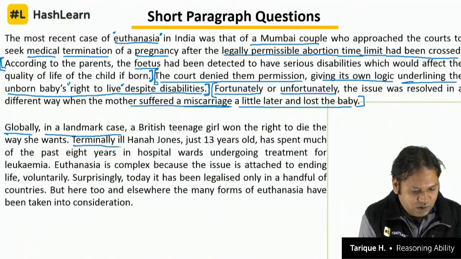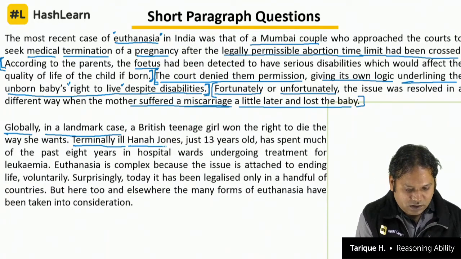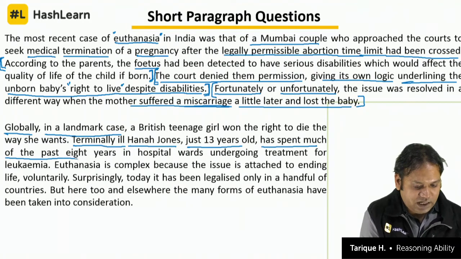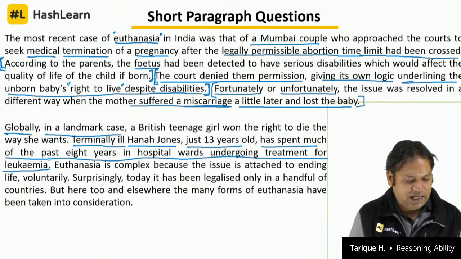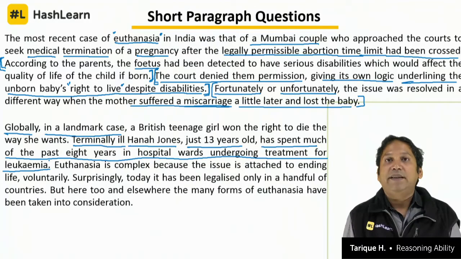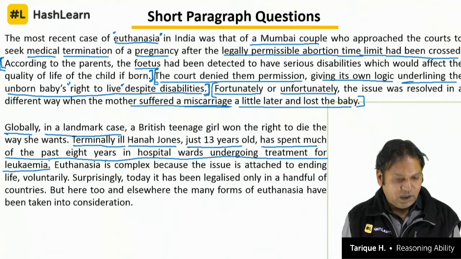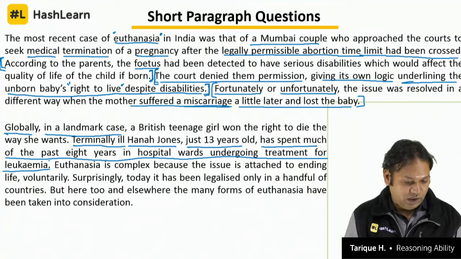Terminally ill, those who have no chance of recovery, are called terminally ill. Hannah Jones, just 13 years old, has spent much of the past 8 years in hospital wards undergoing treatment for leukemia, a kind of cancer. And she won the right to end her life assisted by a doctor. That is the landmark case the author is talking about.